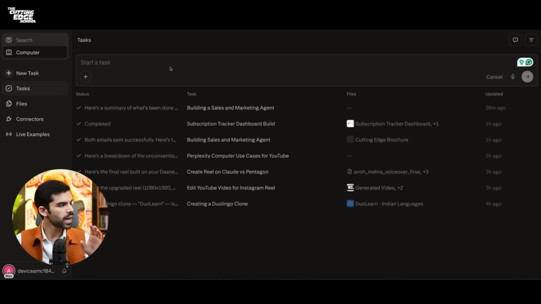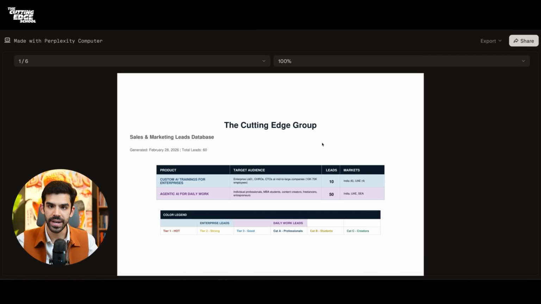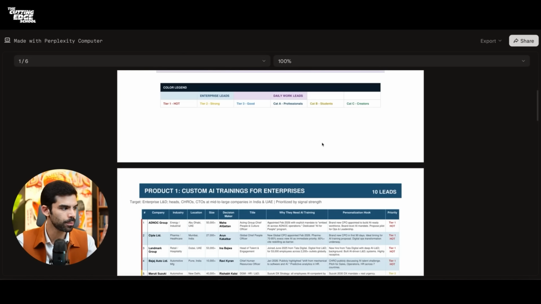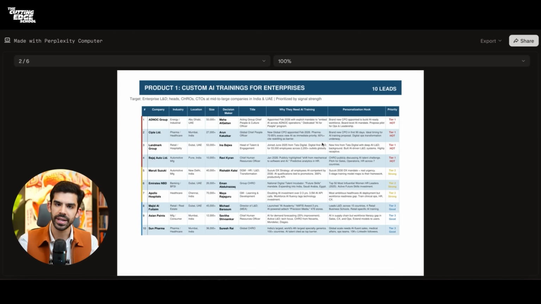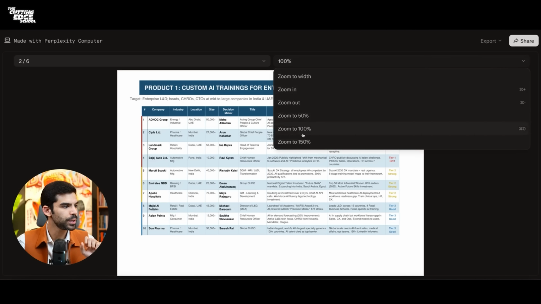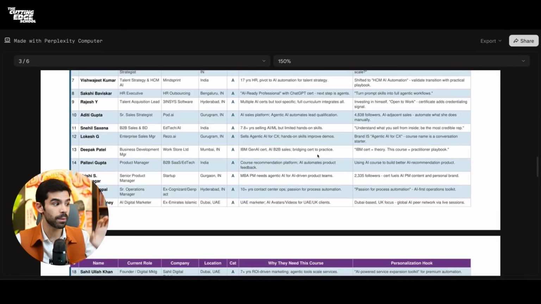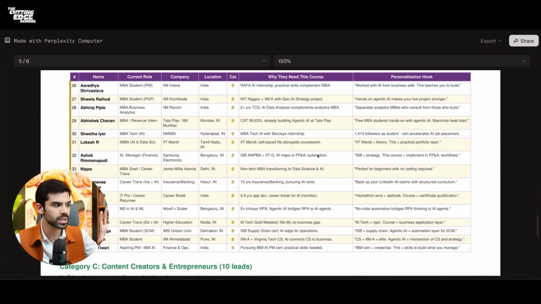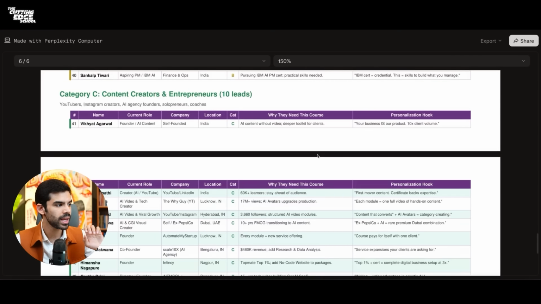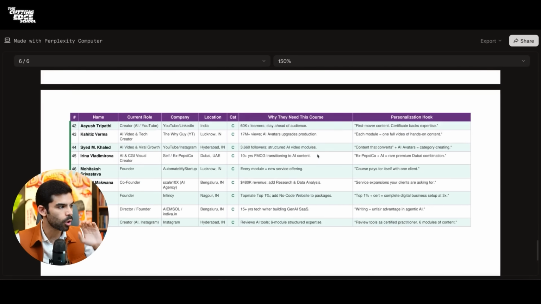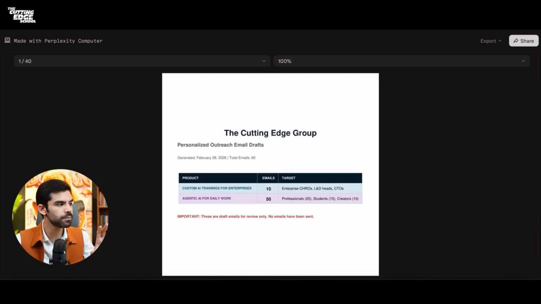Alright folks, so we have our hands on the Max plan of Perplexity. This is a PDF that Perplexity created for me, where it went across the internet, found leads, found their information, explained to me why they would need our AI training, and then added labels to them. Everything that you see in front of you was created by Perplexity. It has added categories with all information, and it was able to achieve this agentically. What that means is also something I will clear out very soon.